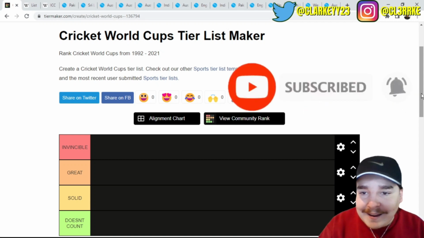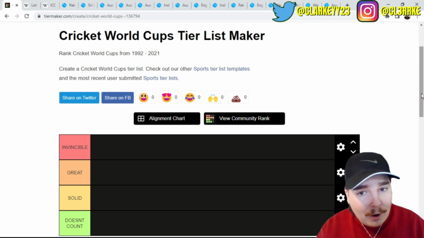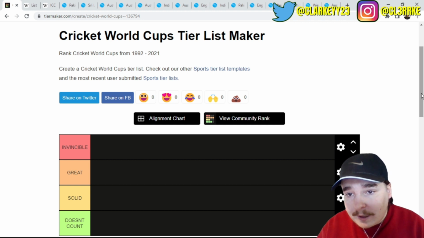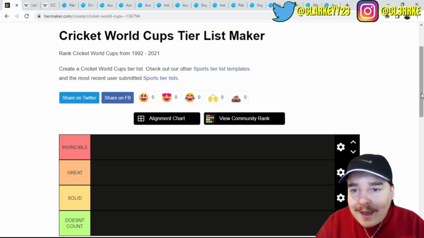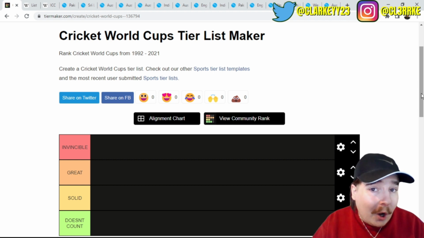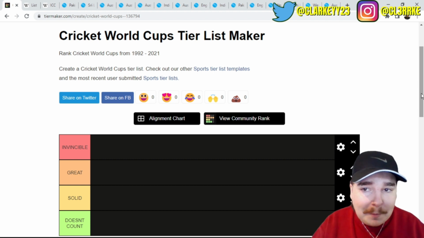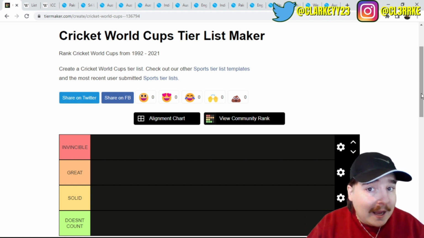Now today, we've got another tier list here, and this one might take a little bit longer than usual. We've got the Cricket World Cups tier list. Rank the World Cups from 1992 to 2021. Now, this is not the overall spectacle. This is going to be each team's squad.